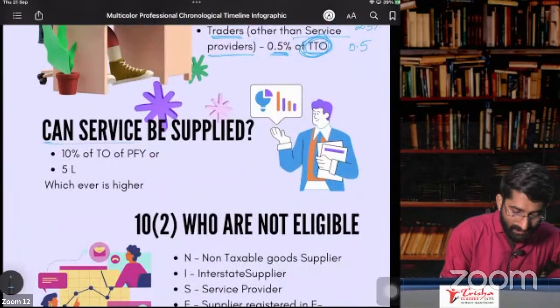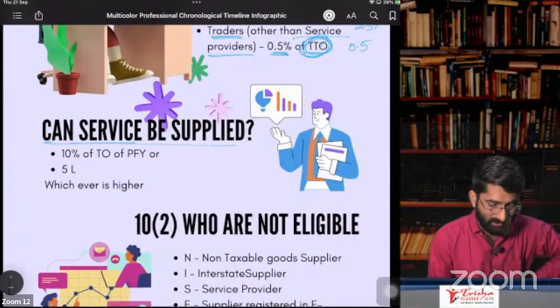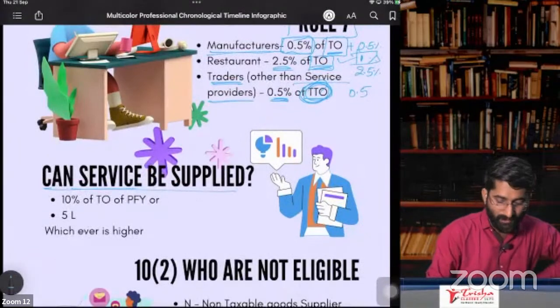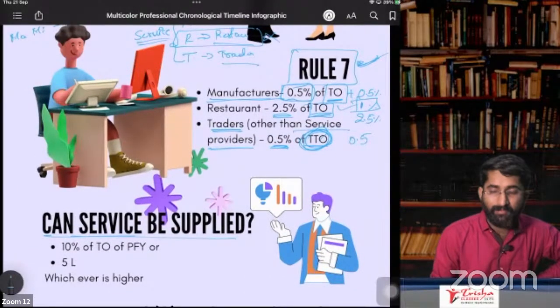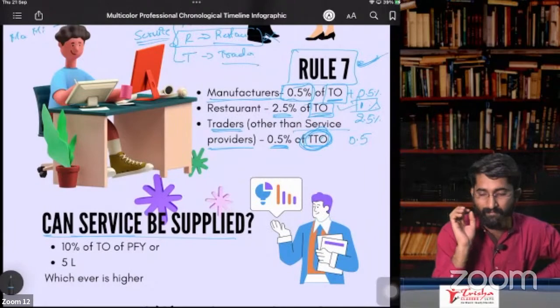Now the question is, sir, can services be supplied? See, I'll give you one example. Now I am a repairer of laptops.